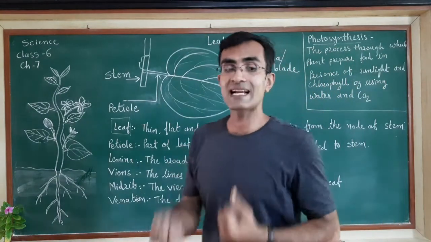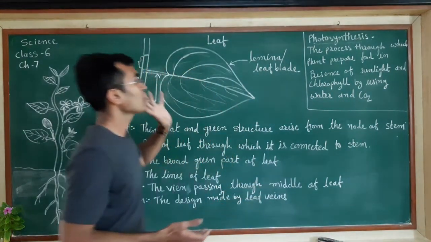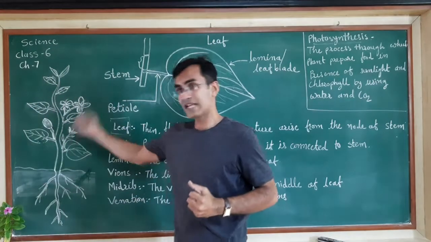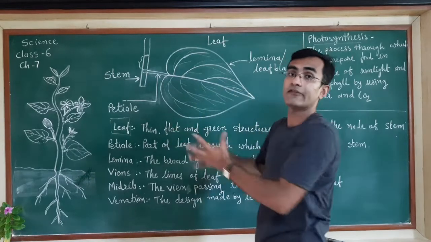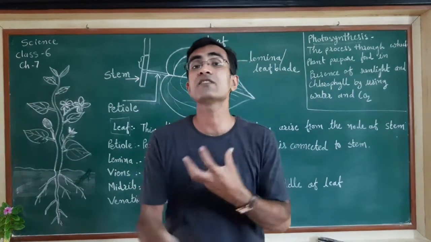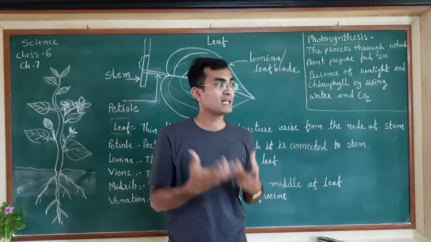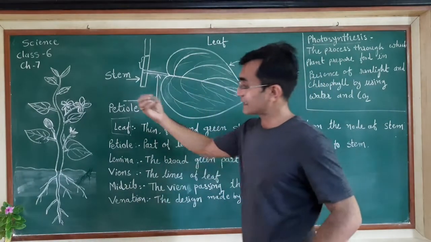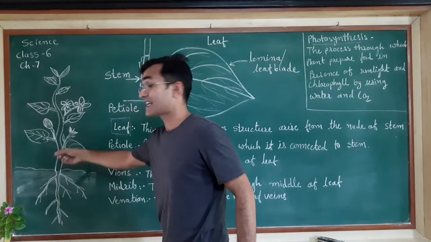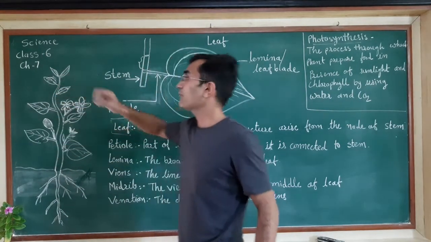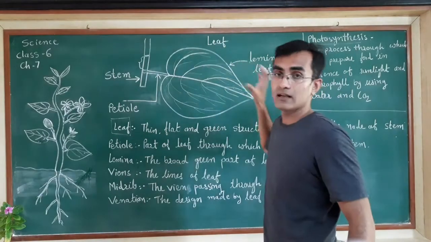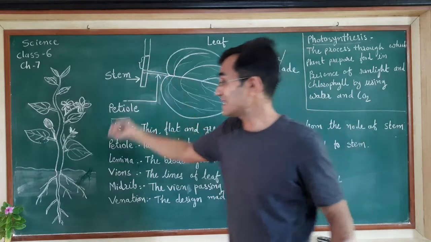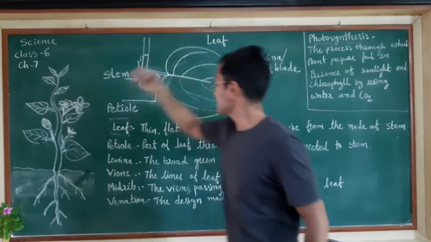Now we will try to understand the function of the leaf. As we have learned the function of the stem, now we learn about the function of the leaf. Why is it needed? What is the function of the leaf? It mainly has two functions. Whatever water is absorbed by the root will be transported through the stem, and finally it will come to the leaf. So basically the leaf will have the nutrients and minerals which are absorbed by the root.